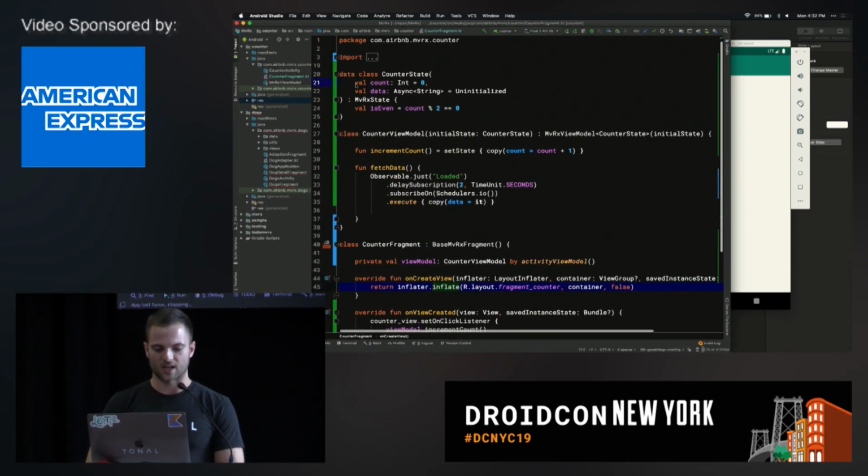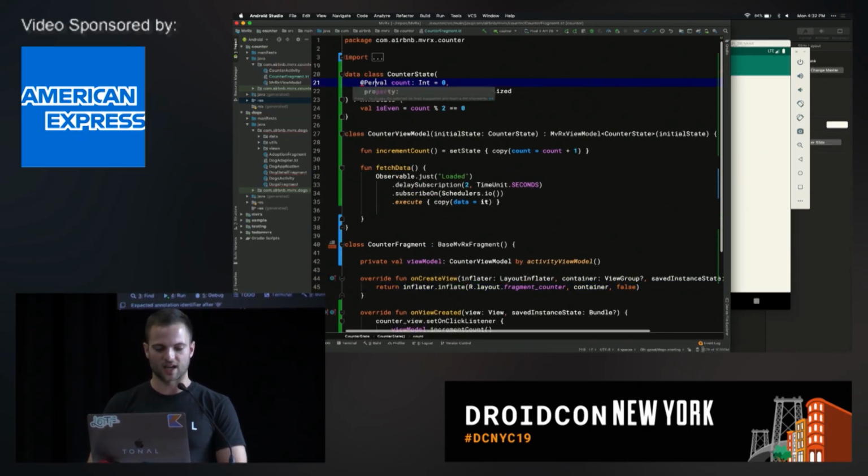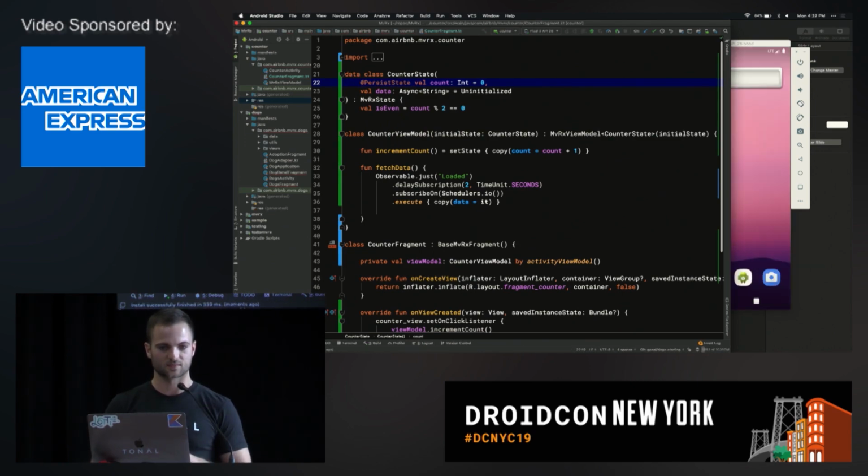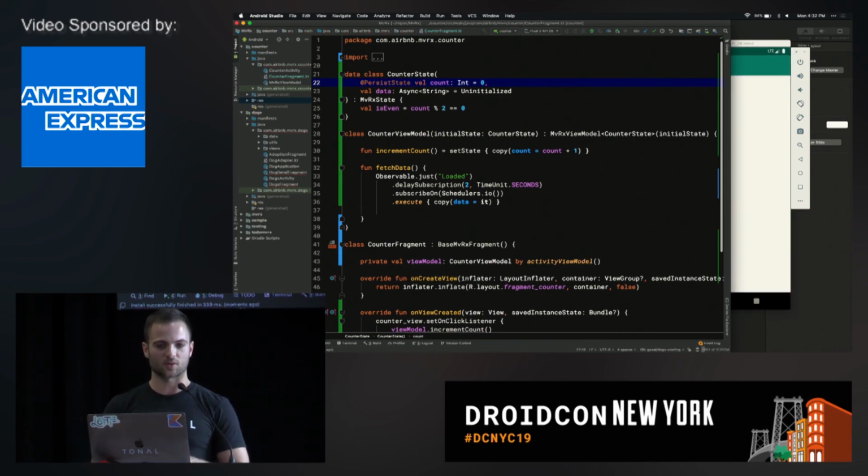Well, MvRx can help us with that. So we're going to go up to our state class, and we're going to annotate this property with PersistState. You can do this on any serializable or parcelable field.